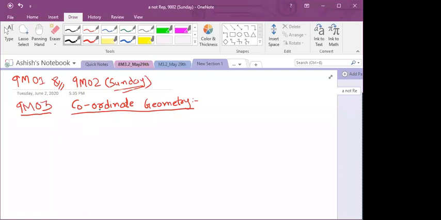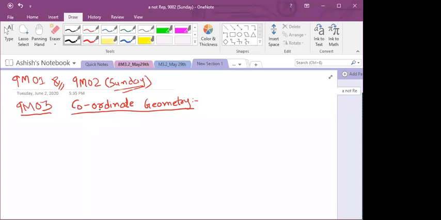At that time, when you were drawing graphs, you were asking, sir, what is the second quadrant, third quadrant, fourth quadrant? And I was telling you that I will explain in the next class. We are going to see this only now, that is the Cartesian plane or coordinate plane.